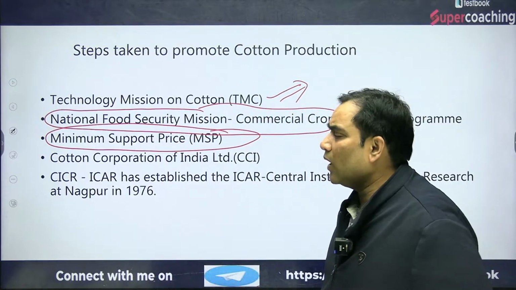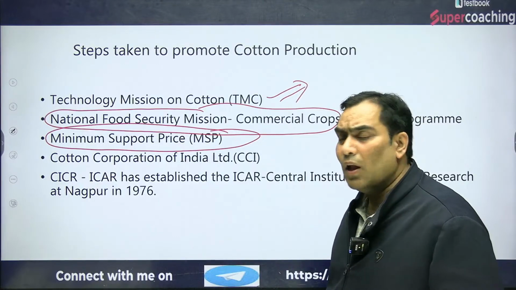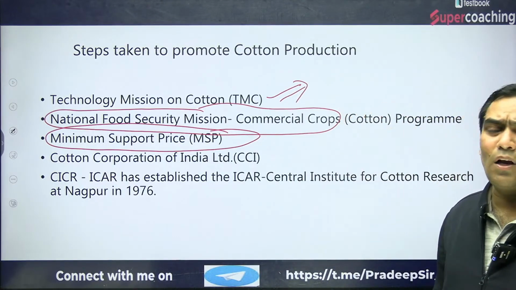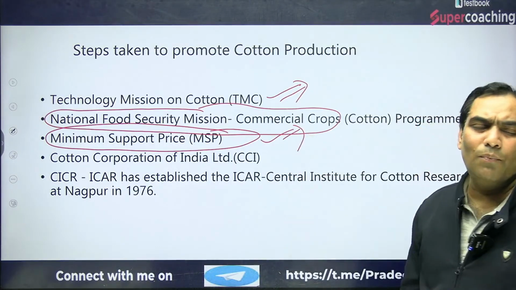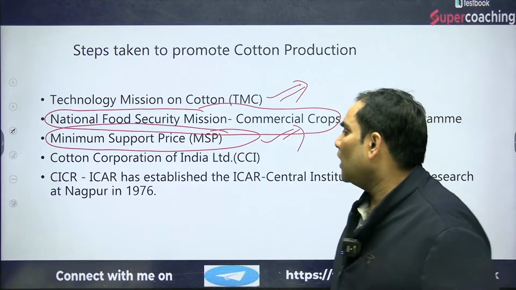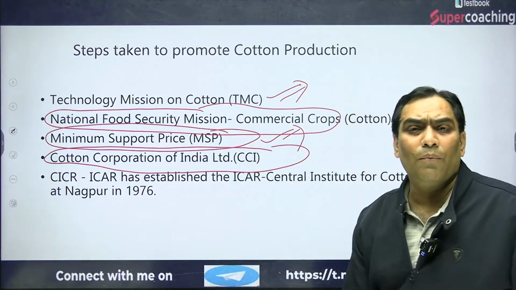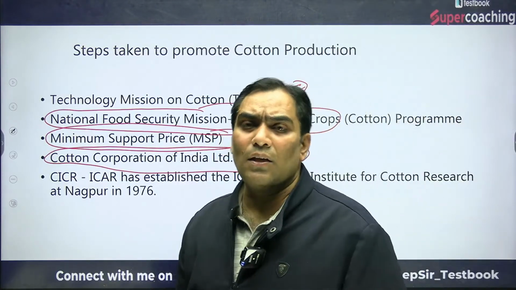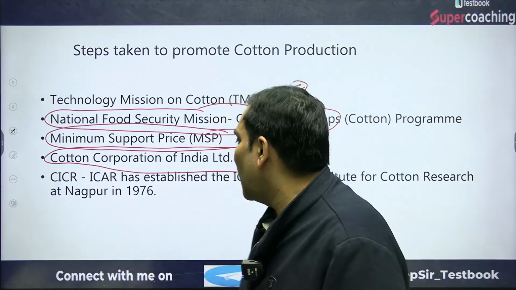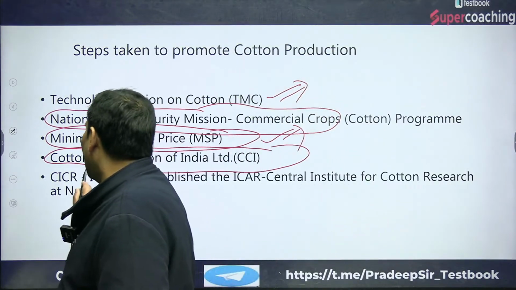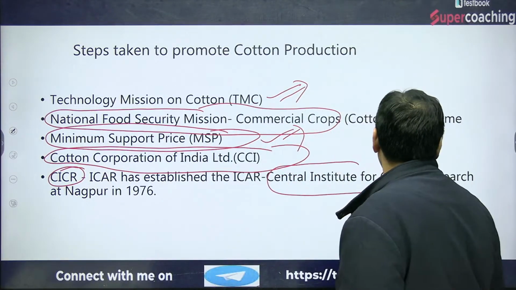So what are the measures? The Technology Mission is there for cotton production. There is also the National Food Security Mission for the commercial crops. The government of India is providing minimum support price, and the Cotton Corporation of India Limited is instrumental in announcing the MSP for cotton crops. There is also the CICR, the Central Institute for Cotton Research.